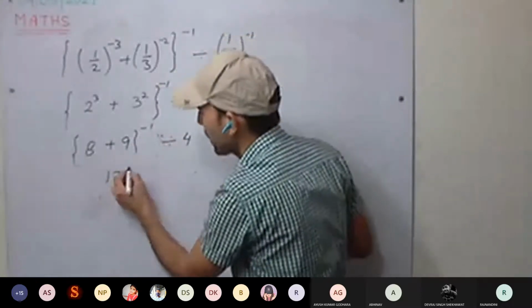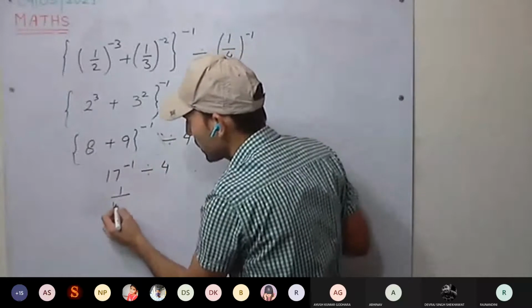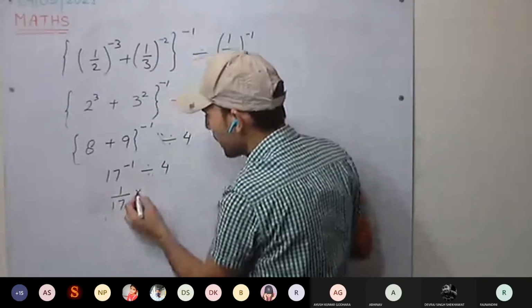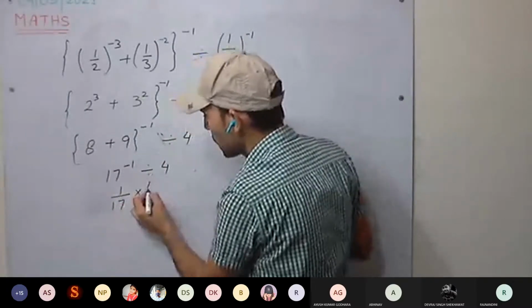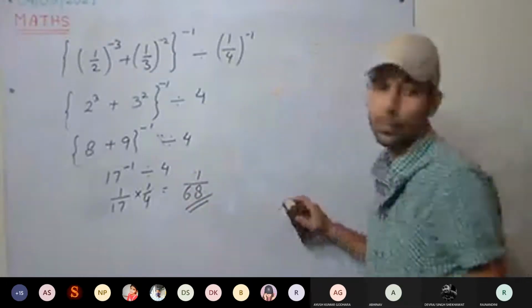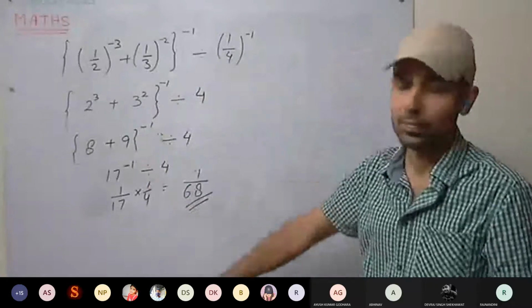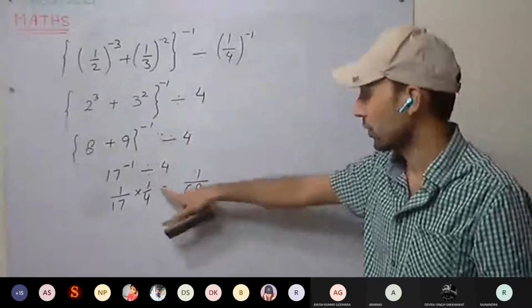It will be 17 raised to power minus 1 divided by 4, which is 1 upon 17 into 1 upon 4, so 1 upon 68. We forgot the minus 1 power.